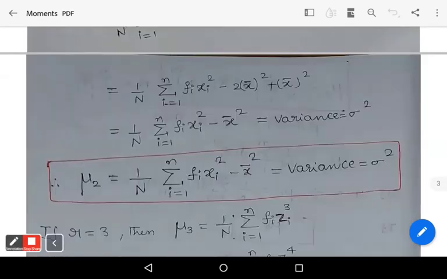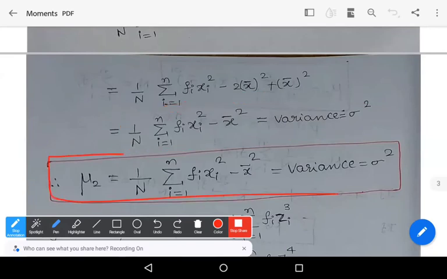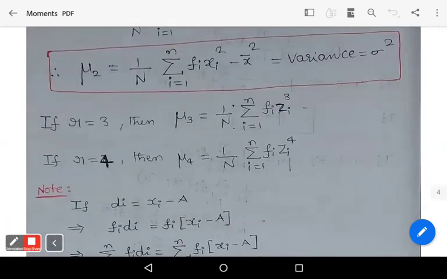That is nothing but 1 by n into summation f_i x_i square minus x bar square, which is nothing but the variance. Therefore, mu 2 represents variance, the variance of the distribution, the variance of the random variable.